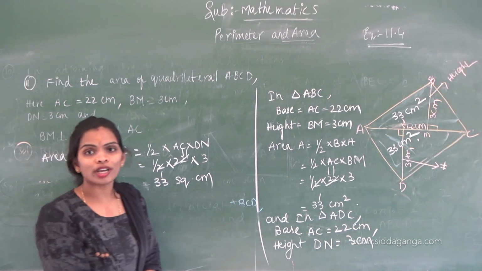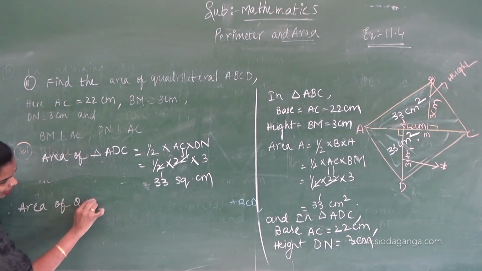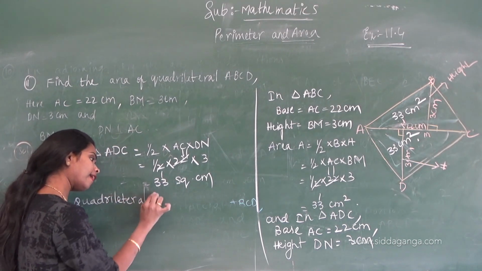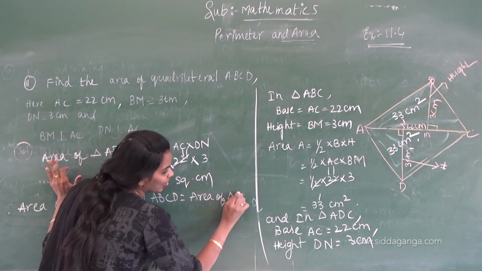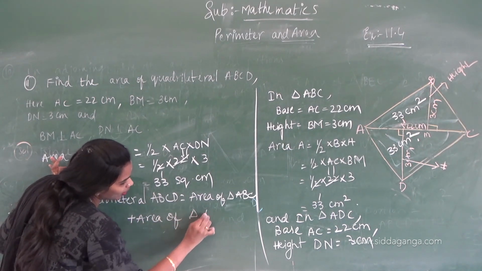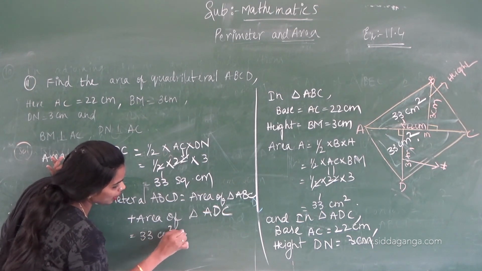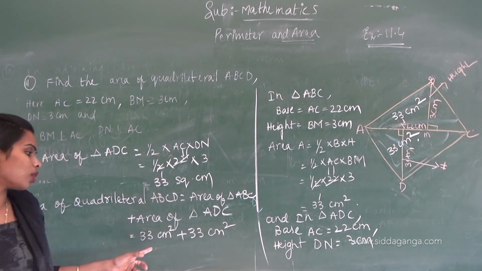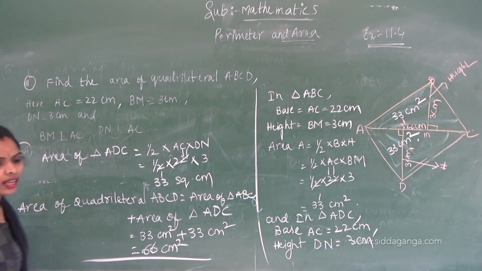If you add these two, we will get the answer. Therefore, area of quadrilateral ABCD equals area of triangle ABC plus area of triangle ADC, which is 33 square centimeters plus 33 square centimeters, 66 square centimeters.